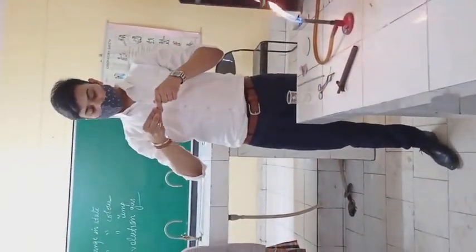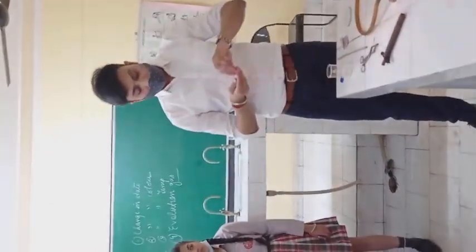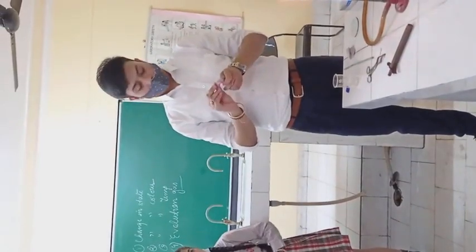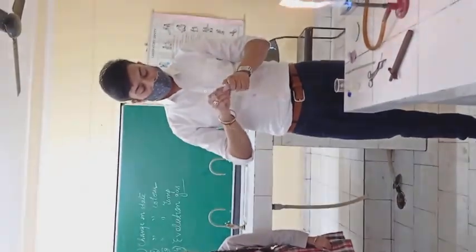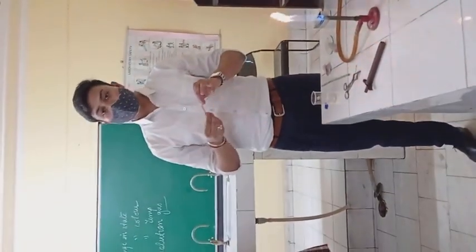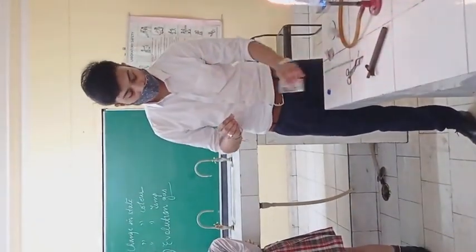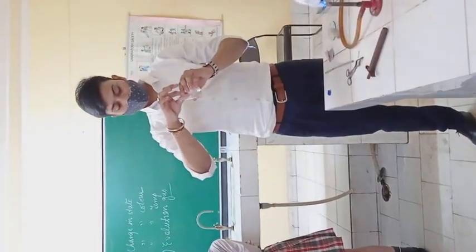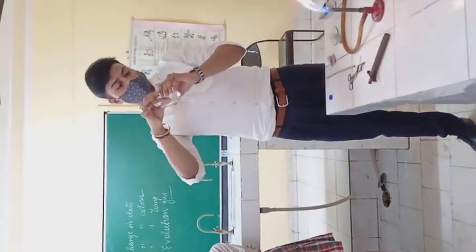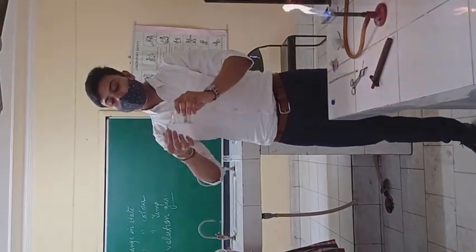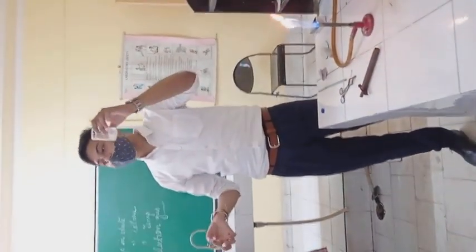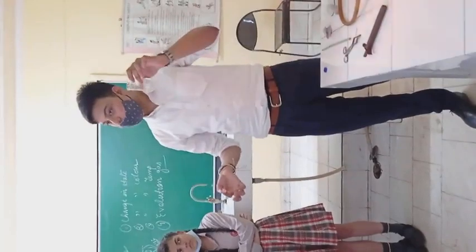This is red litmus paper, right? So as we all know that litmus paper is made up of which organic material? Lichen, right? So this is red litmus paper. We will dip this red litmus paper into the solution of this basic oxide to see the nature of the oxide. You can observe that the color of the litmus paper has turned blue, which indicates that this oxide is basic in nature. Got it?